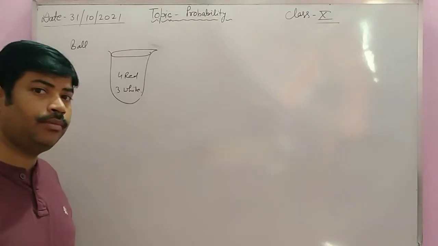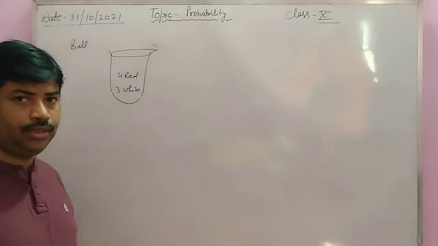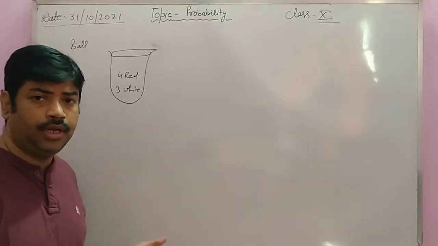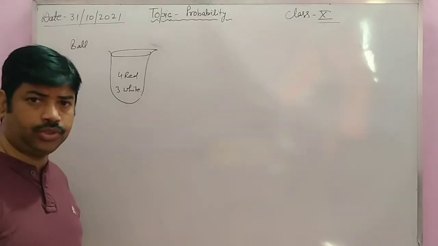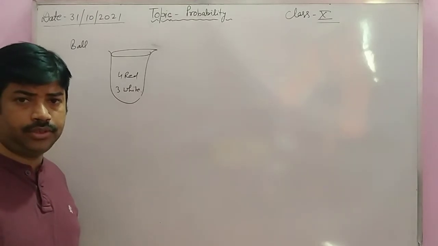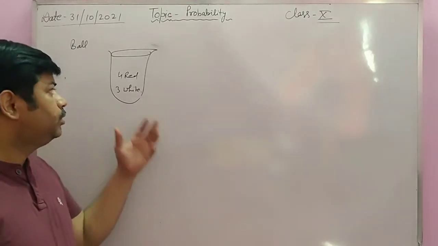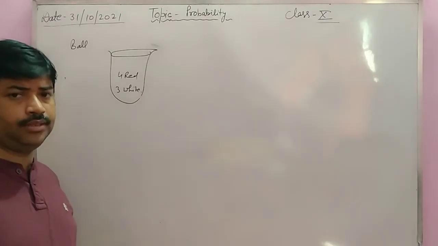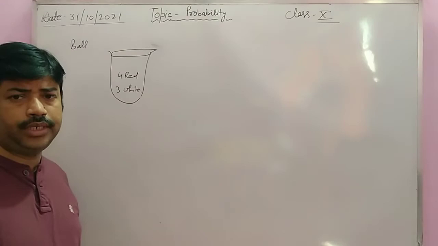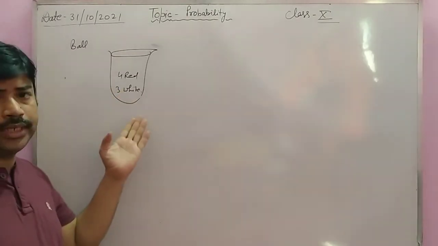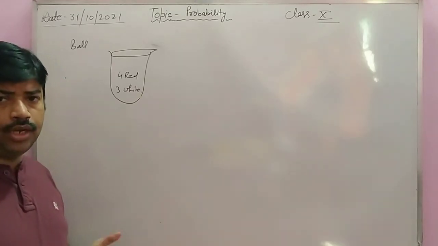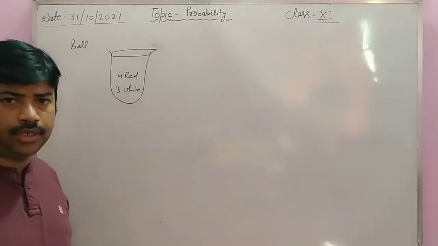These types of problems will come in 12th class, for which you will study set theory and permutation and combination. First of all, you will understand these types of chapters, then you will solve these types of problems. But in 10th class, only simple questions will arise, like the probability of getting a red ball, that is 4/7, a white ball, that is 3/7, and not a red ball, that is 3/7.